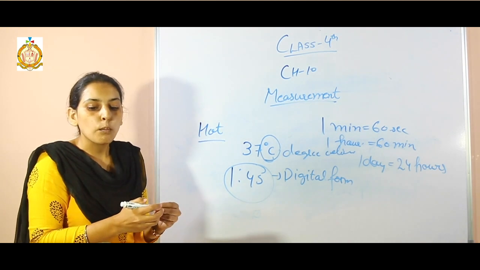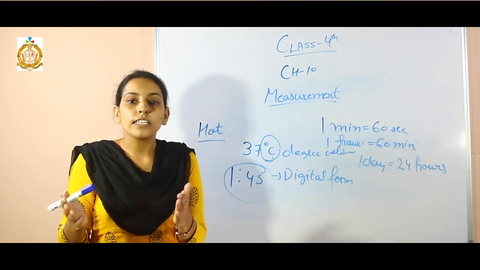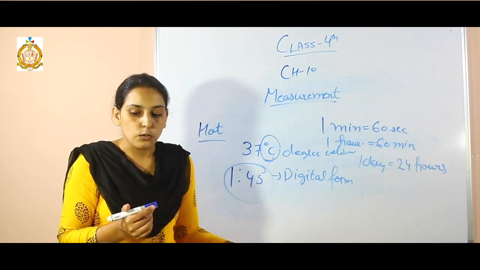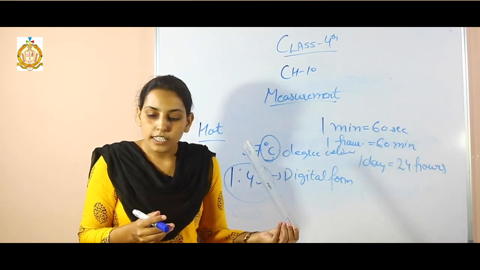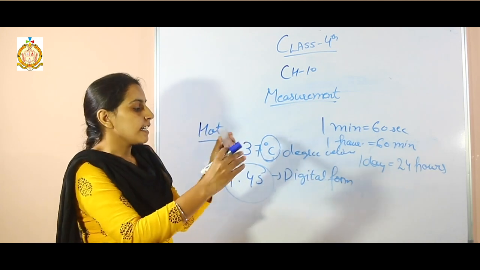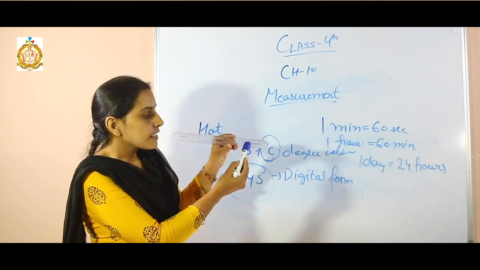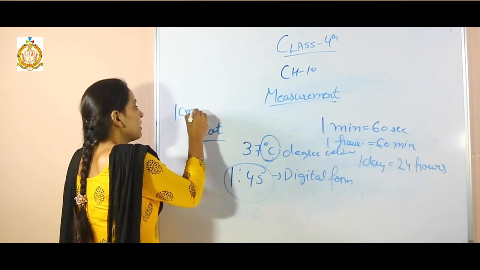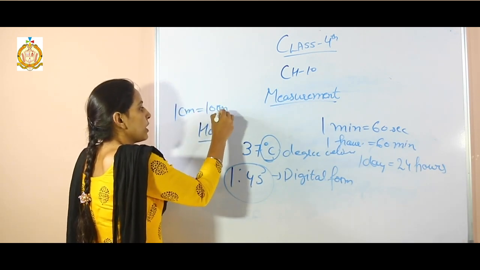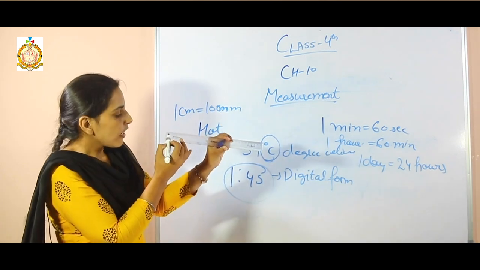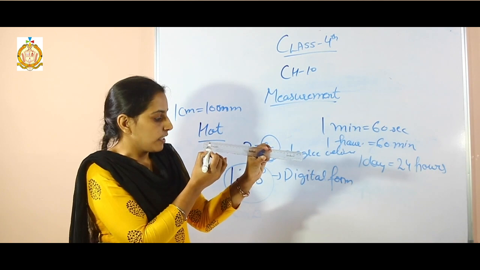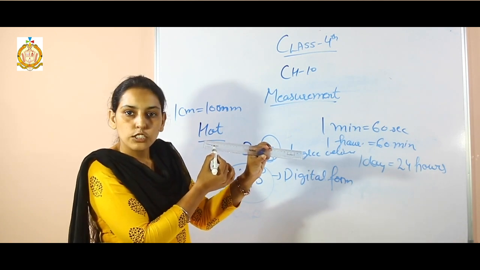Next, students, how big is it? How can we measure whether a thing is big or small? By using a ruler or a measuring tape. Students, on the scale, the reading is given in centimeters, and 1 centimeter is equal to 10 millimeters. In between there are 10 lines that represent the millimeters, and the longer lines, that is 1, 2, 3,